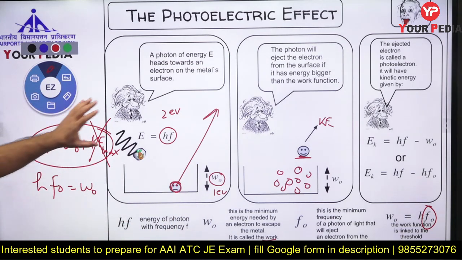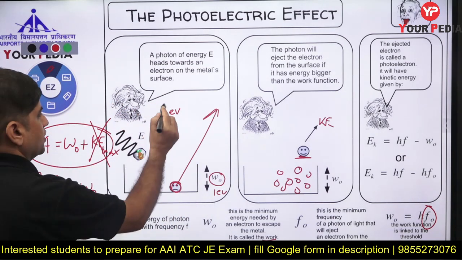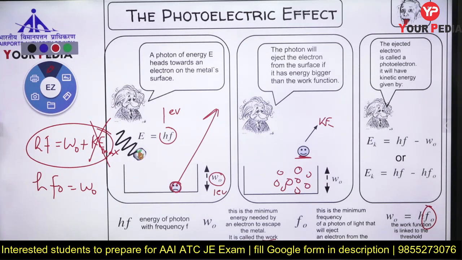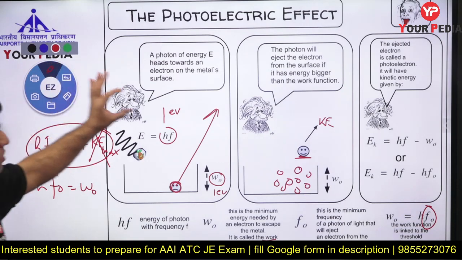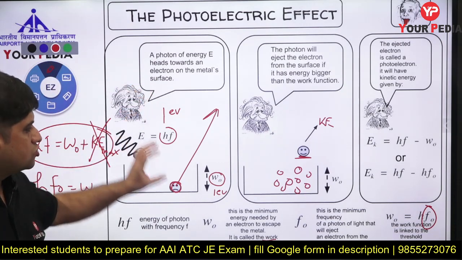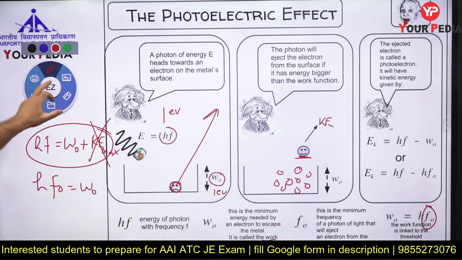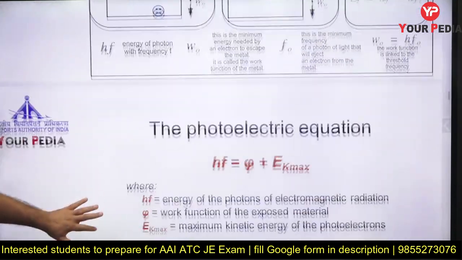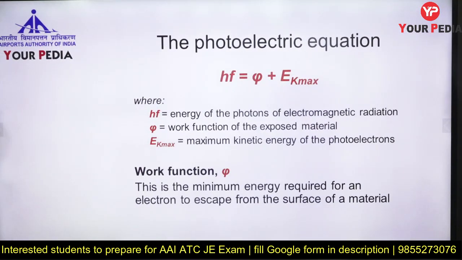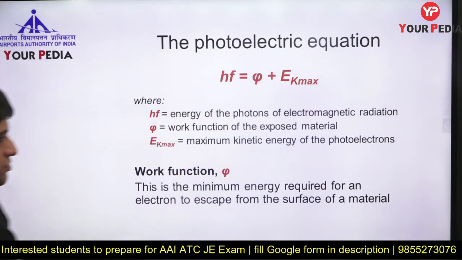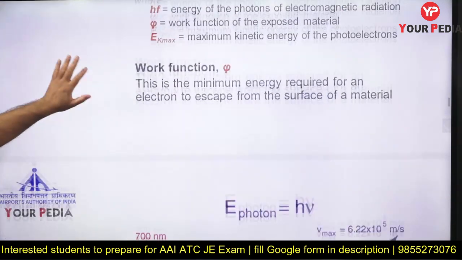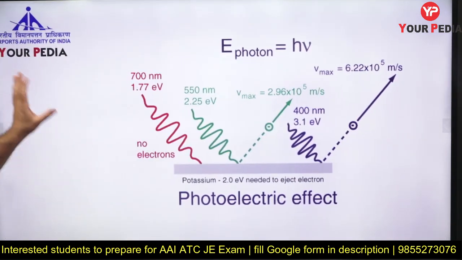What is the minimum frequency of the photon required? Let us say 1 electron volt. Now the frequency corresponding to 1 electron volt can be calculated. So the minimum frequency required to take out the electron is called threshold frequency. This is a very interesting chart. Energy of photon equals work function plus maximum kinetic energy. We have done this. Stop this particular thing and understand. Another very important chart.